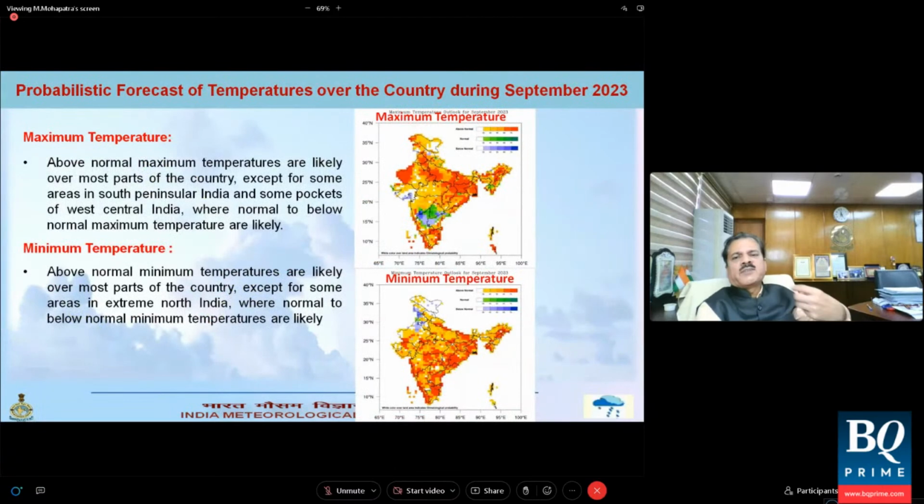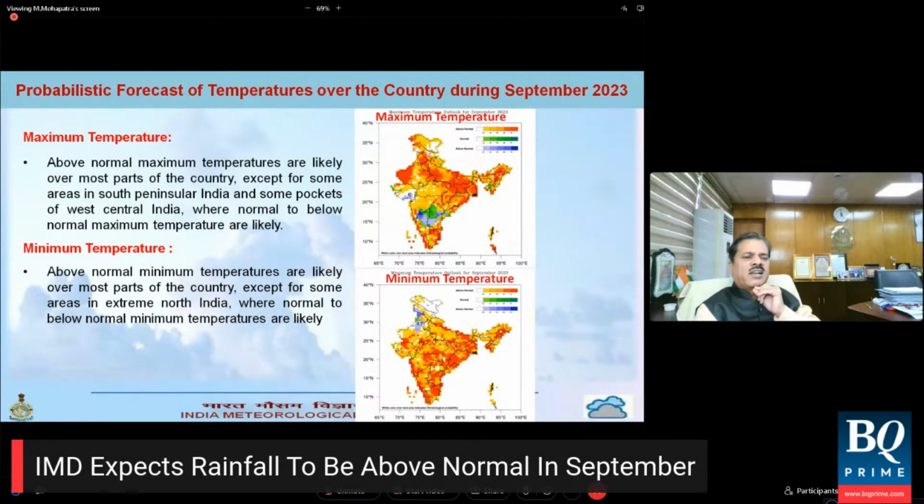Now let us look at the temperature forecast. If you look at the maximum temperature forecast, it is showing higher than normal temperature probability over major parts of the country except peninsular India. But I just want to mention here that in the monsoon season, the performance of the temperature forecast by our models is not good. So you have to accept it with low accuracy. The rainfall forecast is of quite good accuracy, but the temperature forecast in the monsoon season has low confidence.